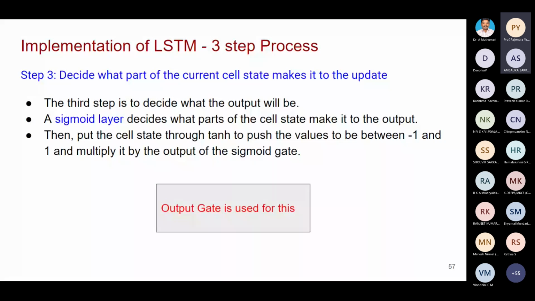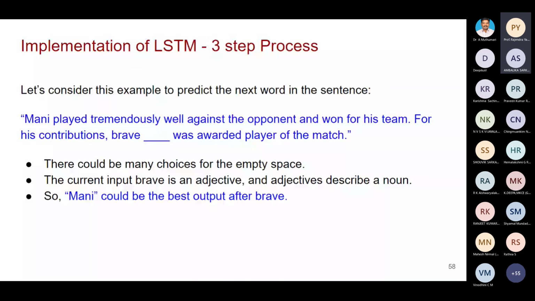It is identifying which is important, which is less important. Forget gate: the first one has to remember the wanted one and delete the remaining one. Then the second one is finding out which is important, which is less important. Then the next one is finding out which has to be given to the output. For that purpose, we are using different activation functions like sigmoid and tanh. So this is LSTM.